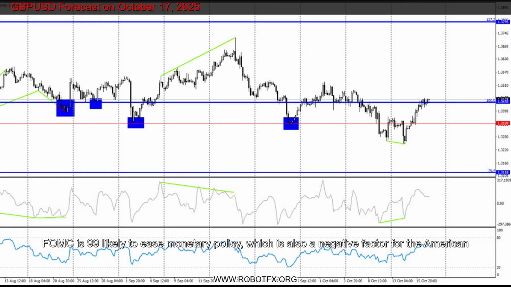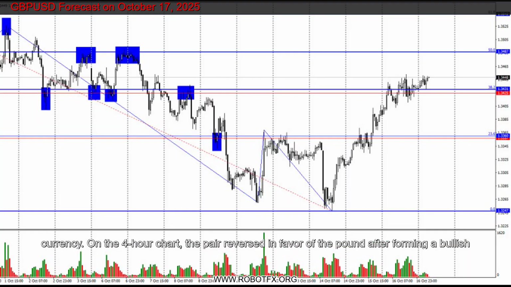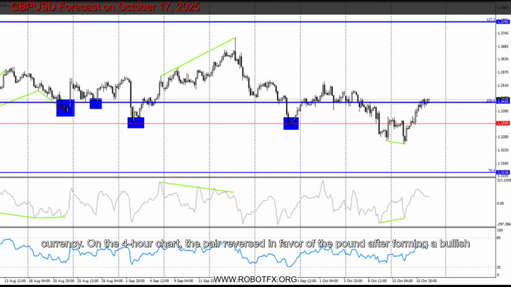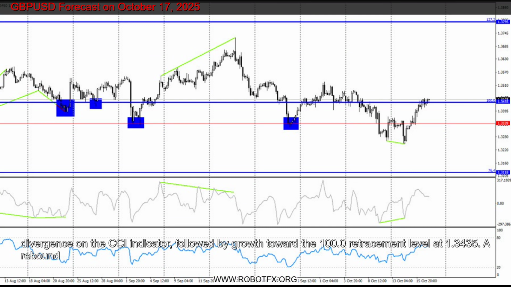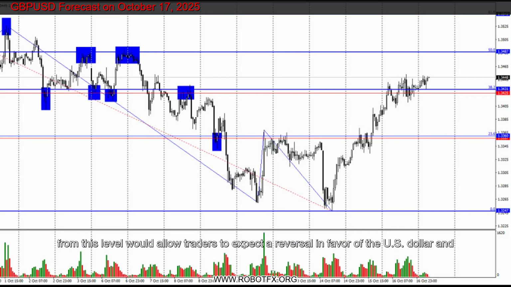On the 4-hour chart, the pair reversed in favor of the pound after forming a bullish divergence on the CCI indicator, followed by growth toward the 100.0 retracement level of 1.3435. A rebound from this level would allow traders to expect a reversal in favor of the US dollar and a moderate decline toward 1.3339. A consolidation above this level would increase the likelihood of continued growth toward the next Fibonacci level of 127.2% at 1.3795. There are no emerging divergences on any indicator today.